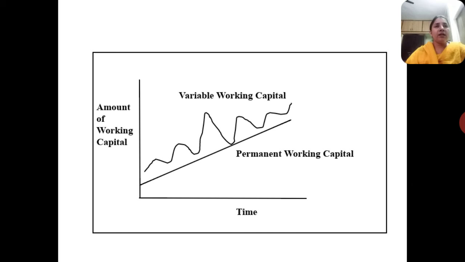Because of that, the producer has to produce more quantity and requires a lot of money for that production. But after that festival, the requirement will reduce, so the producer will reduce the quantity of production also. So there is a need for less working capital.